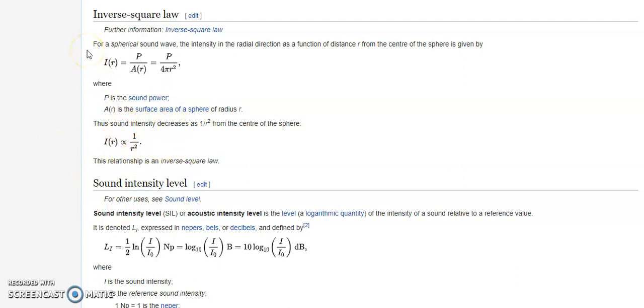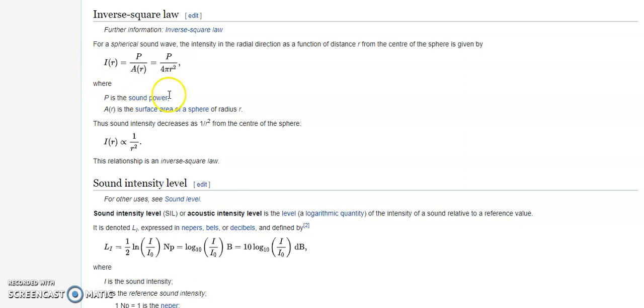For a spherical sound wave, the intensity in the radial direction as a function of distance r from the center of the sphere is given by I(r) = P divided by A(r), which equals P divided by 4 pi r square, where P is the sound power and A(r) is the surface area of the sphere with radius r.